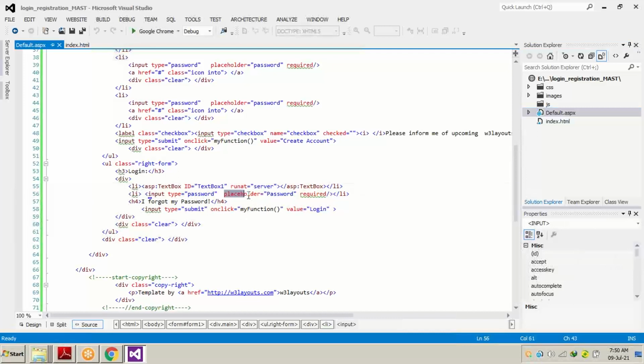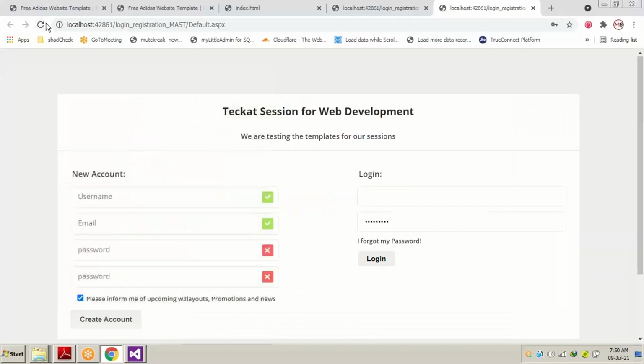As the password text box of the HTML control has the placeholder, the same thing we are going to paste inside our ASPX control. Only the password will be USER ID. Now you can see, if we just refresh the page, the user ID appears inside the text box.